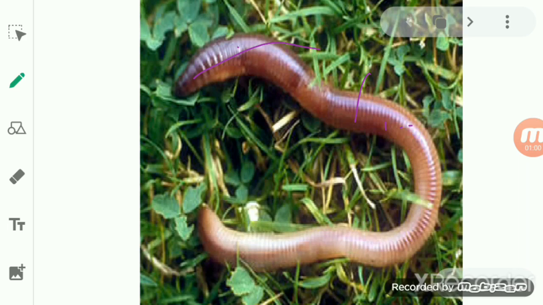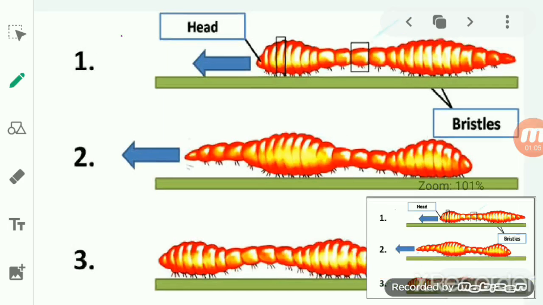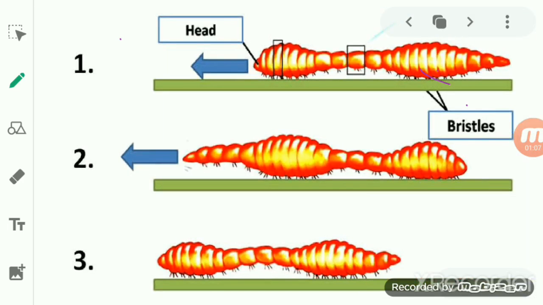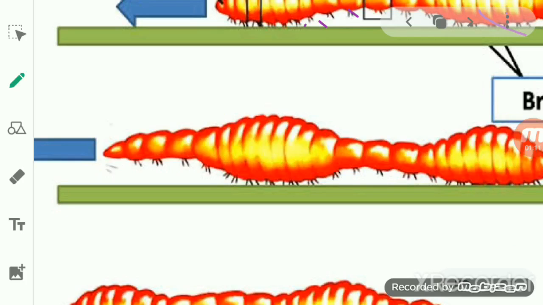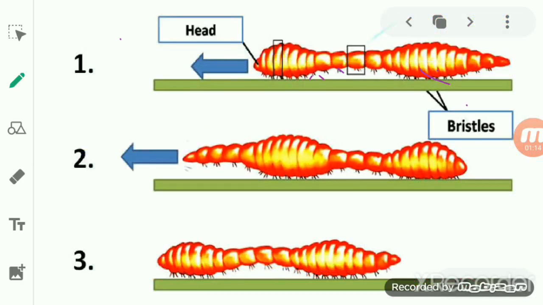Now, the bristles present on the underside are these, as you can see here. These are the bristles present on the underside of the body, which help in gripping the ground. These are tiny outgrowths from the body, which help in gripping the ground. Consider this green portion as the ground.